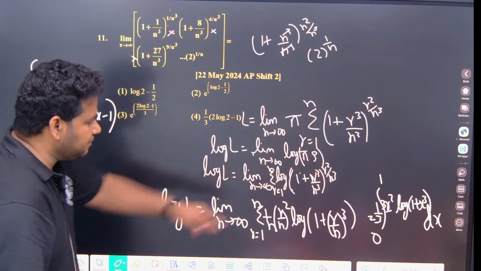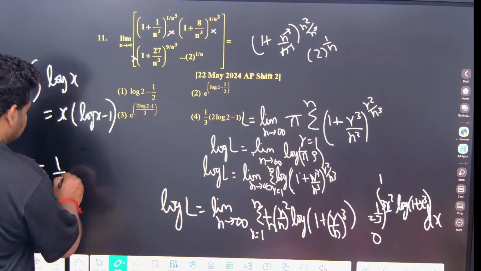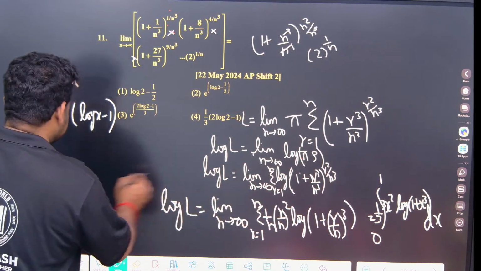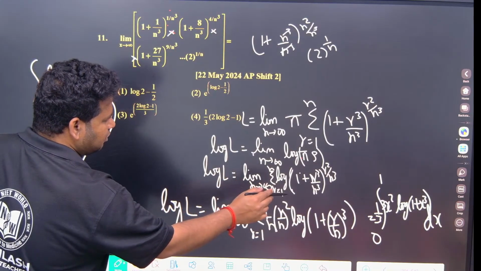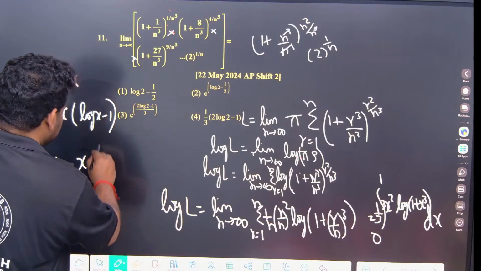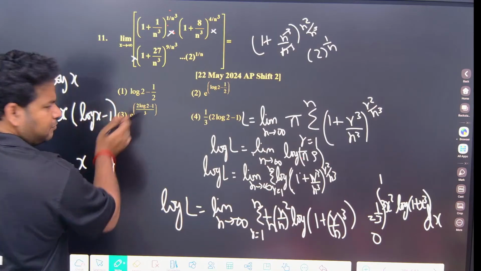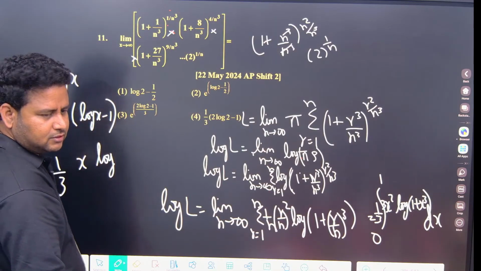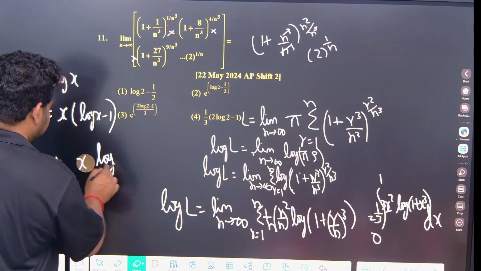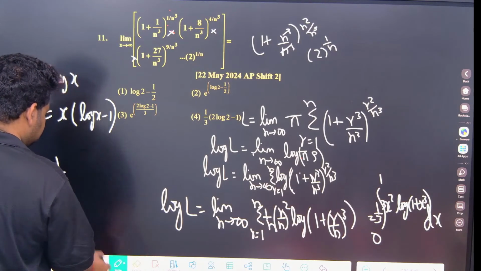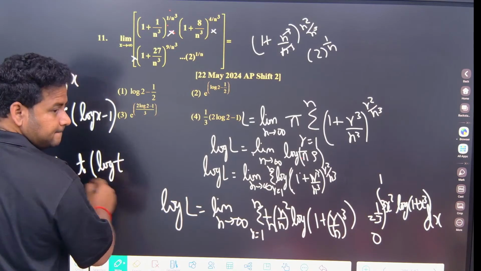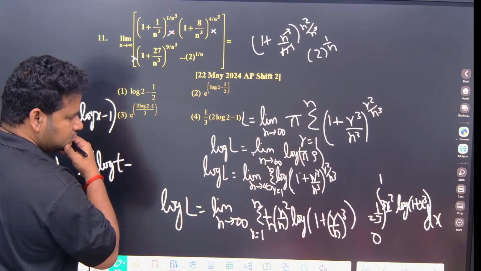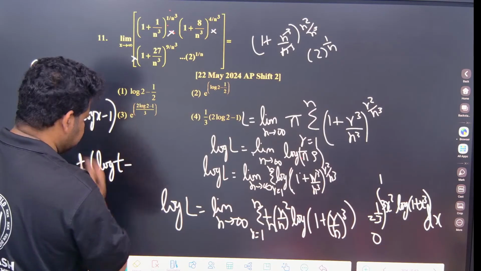Same thing here, it will become 1 by 3 into x times log t minus 1. Forget about t, I am not taking it as t. Or if you want to take it as t, then the limits will change.